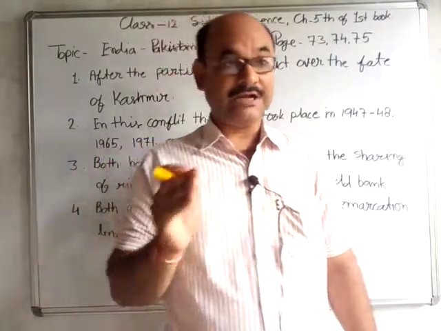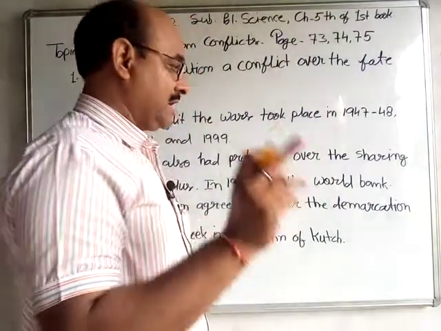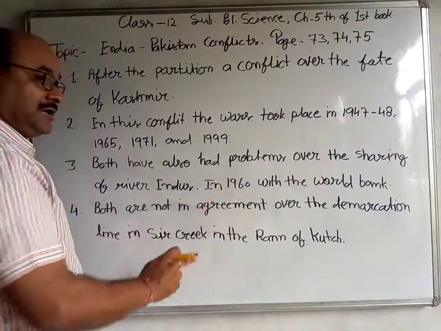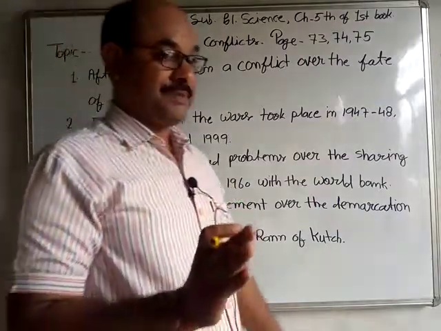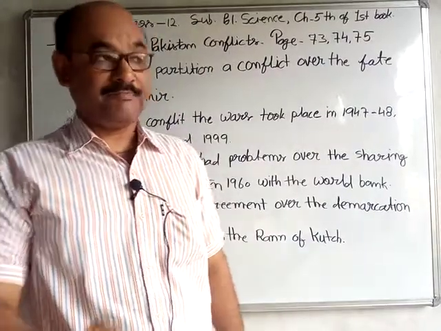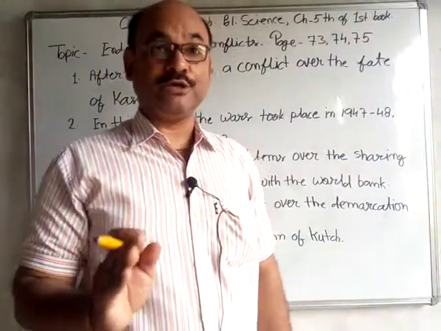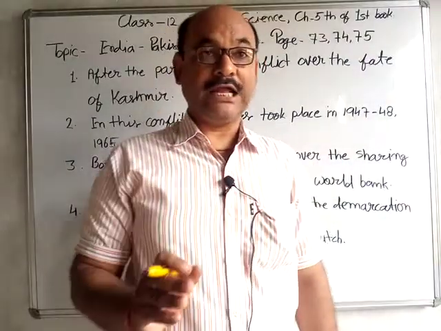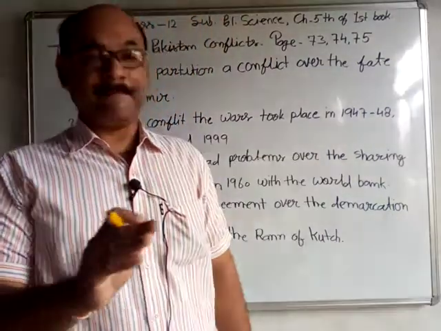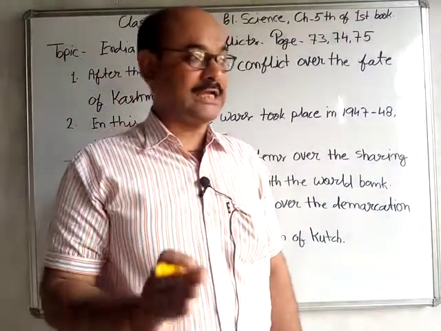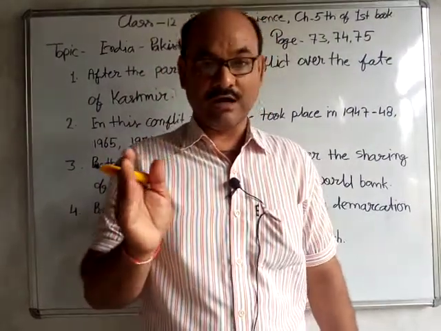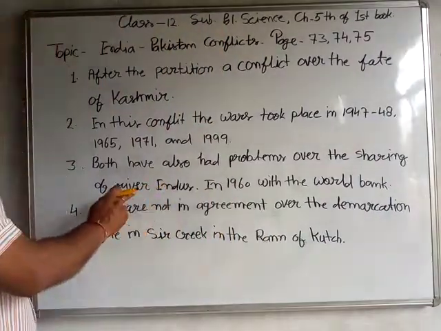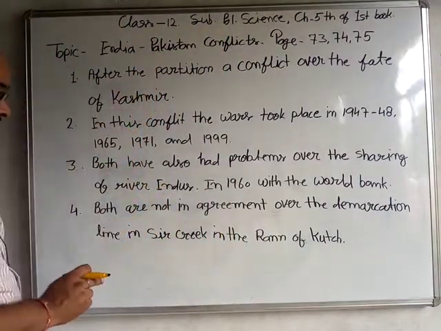So one agreement solved this conflict under the watch of the World Bank in 1960, and Pakistan and India settled the proper share of the water of the Indus between the 2 nations, and this conflict is over. But according to this agreement, India has full right. If Pakistan does not maintain peace, India can at any time break the flow of Indus river water toward Pakistan. Okay, so it is the third reason for conflict between India and Pakistan.